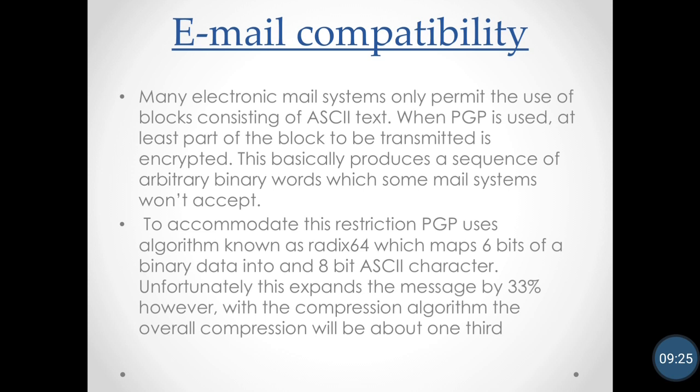So we use the Radix 64 algorithm, which maps 6 bits of binary data into an 8-bit ASCII character. Unfortunately, this expands the message by 33%. However, with the compression algorithm, the overall compression will be about 1/3.